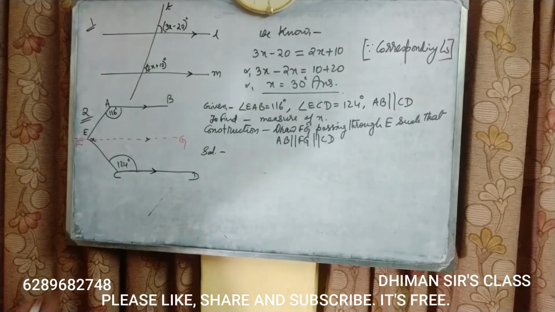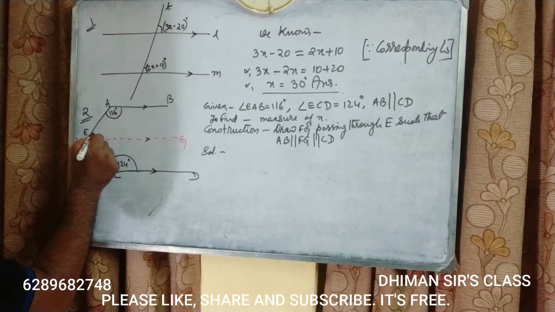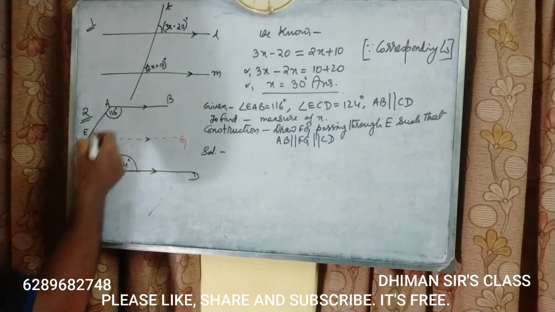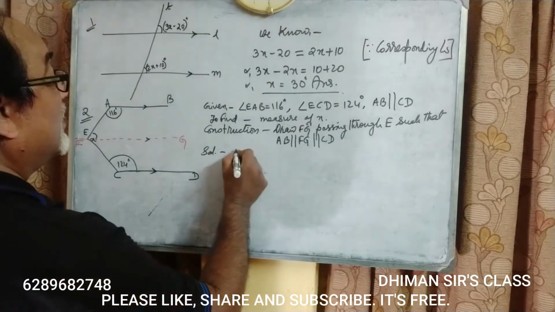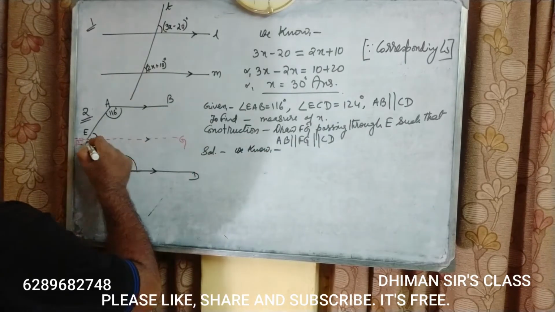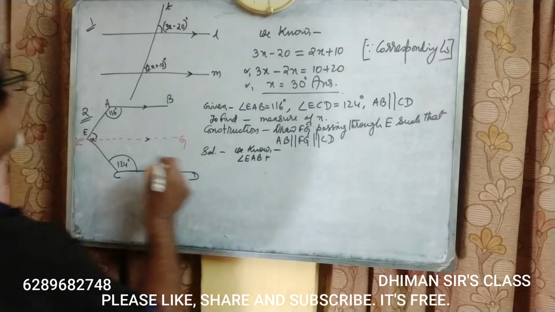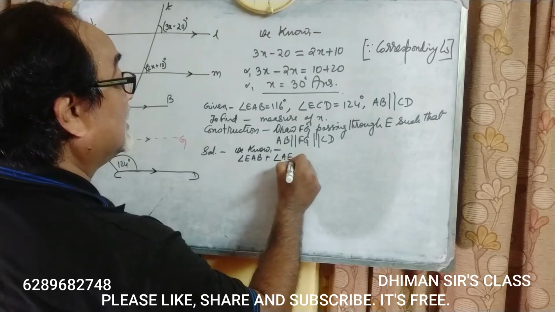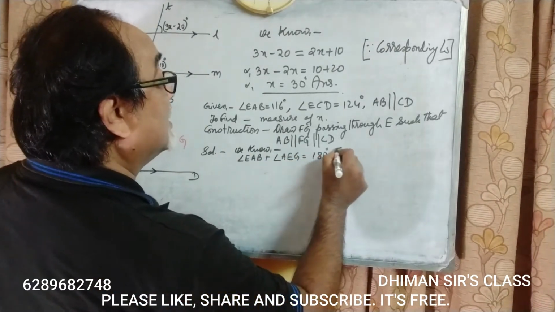What is the solution? See, if this line is parallel to this line, naturally this angle and this angle are co-interior angles, and we know that co-interior angles are 180 degree. So we know angle EAB plus angle AEG is equal to 180 degree.